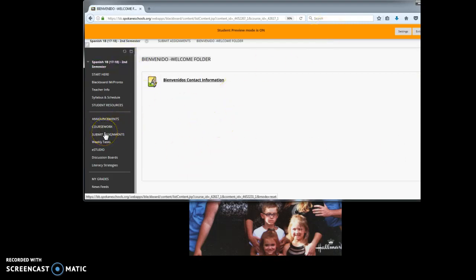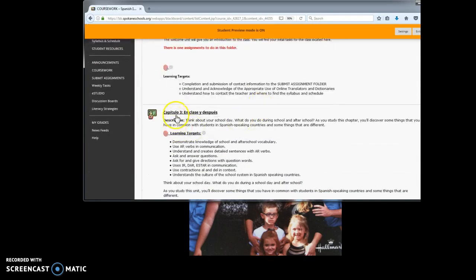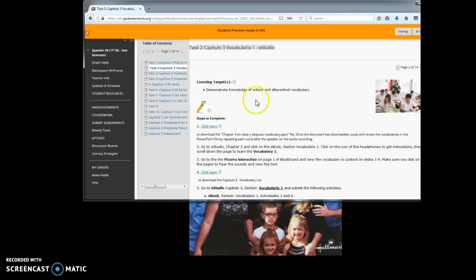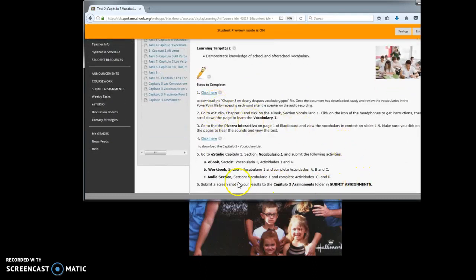Once you've completed that, go back to coursework, and we are starting with Chapter 3 in Clase y Después for Spanish 1 students. For Spanish 2, you are Capítulo 3 in Train. Once you get in here, you will see all your tasks. Click on the first assignment and read through the directions.